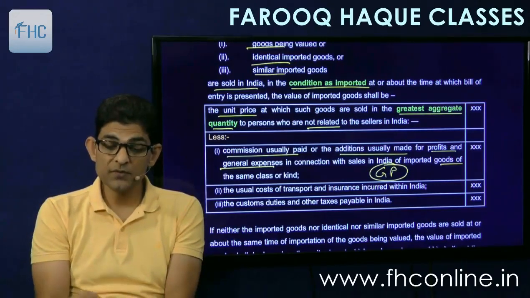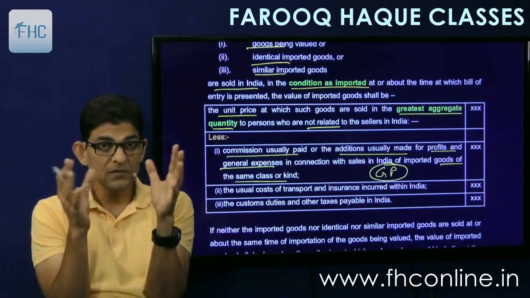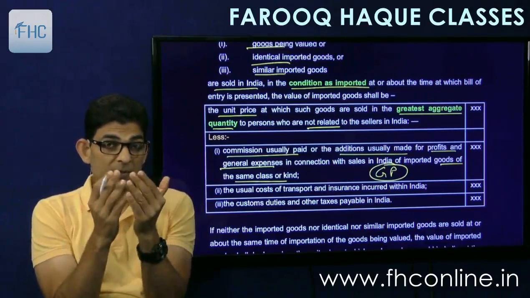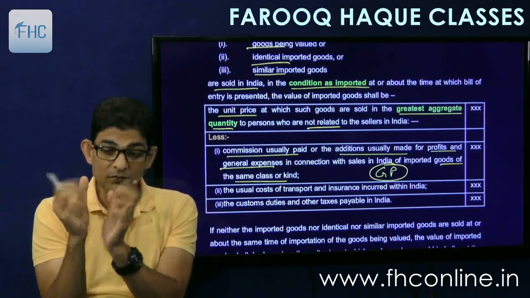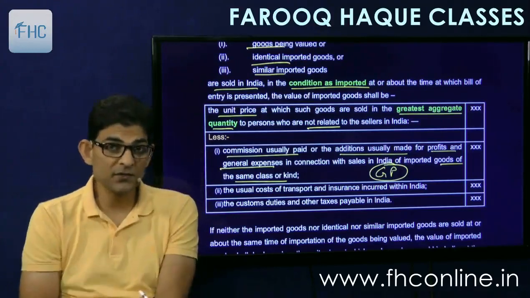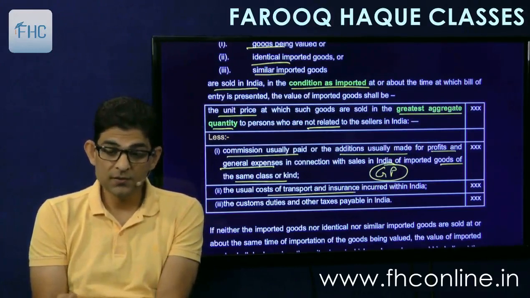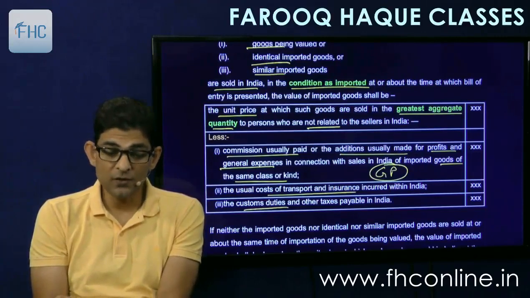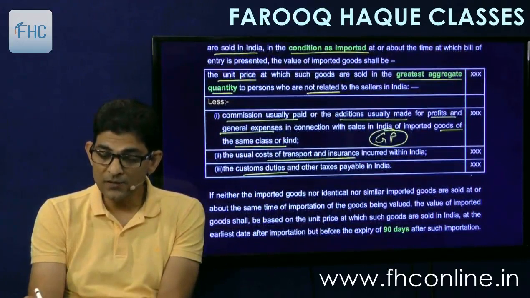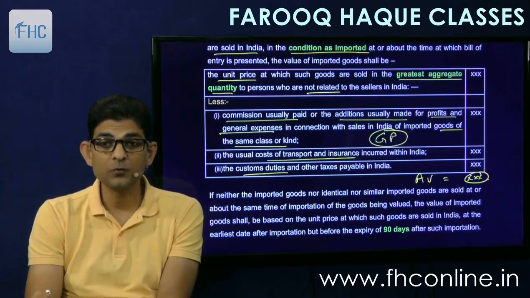Now here it says goods of the same class or kind, means you have to see the industry as a whole. Like if this is a chocolate industry, then what is the normal GP added in case of chocolate industry as a whole? That will be seen from the market as a whole, and that will be reduced. Then cost of transport and insurance, and the custom duties and other taxes. So these three things are normally reduced. After reducing these three, the balance that we'll get will be accepted as the assessable value.